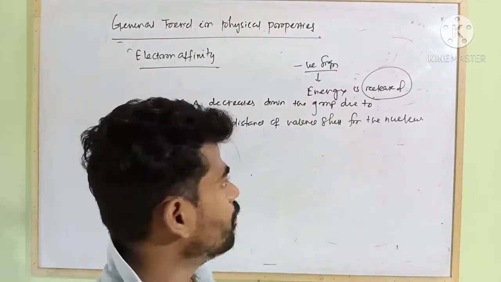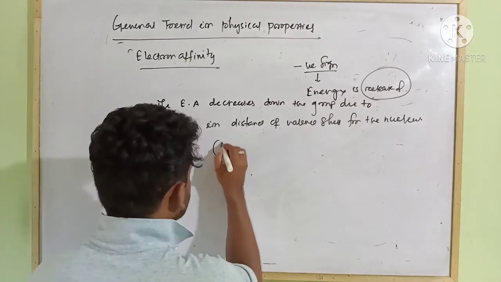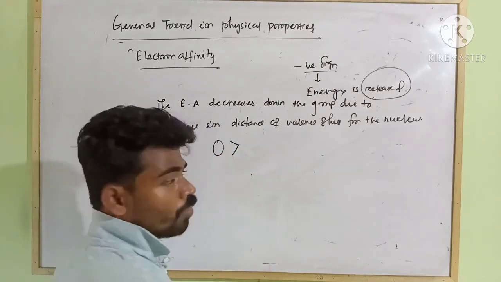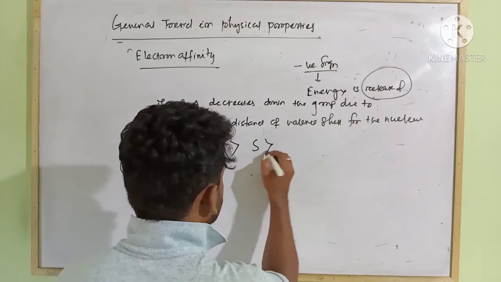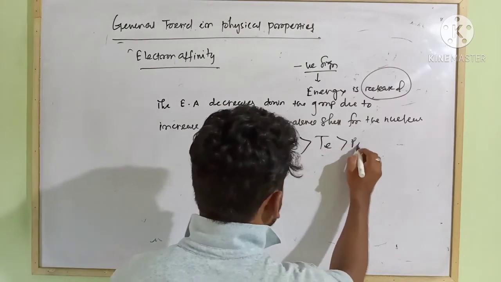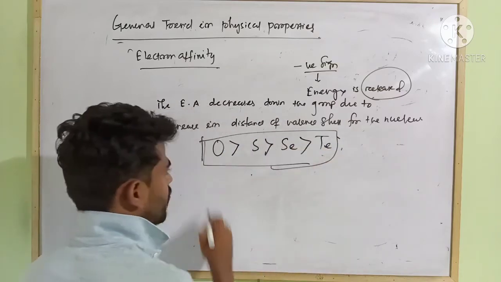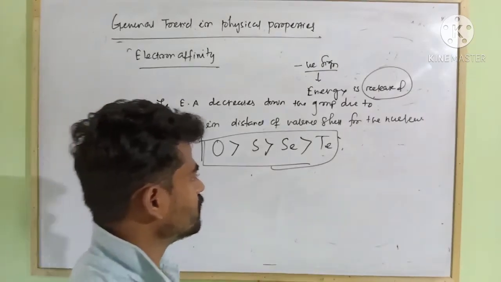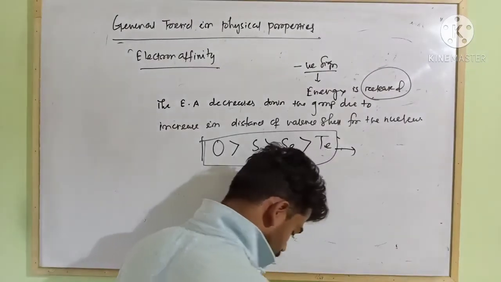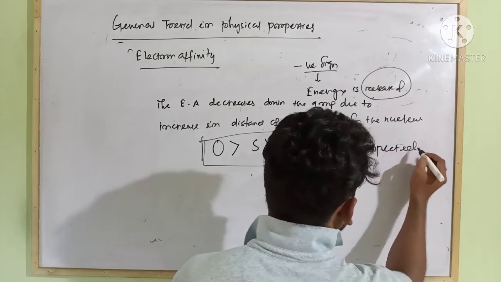Okay, but here, according to this concept, your expectation should be oxygen having more electron affinity, then sulfur, then selenium, then tellurium, then polonium. Forget about polonium, this is radioactive in nature. So this should be your expected order.